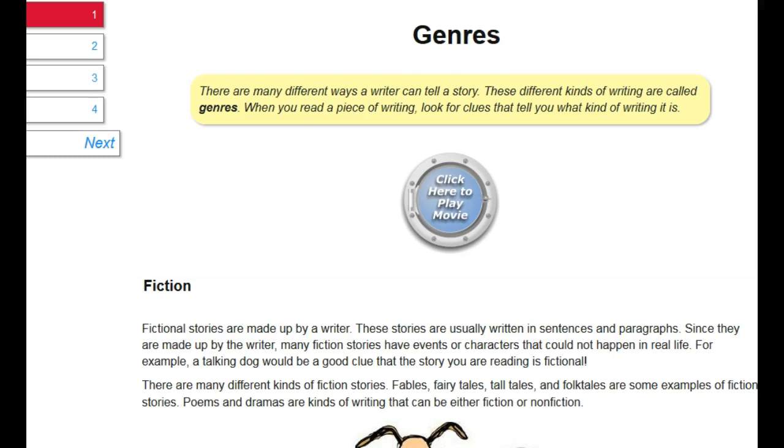There are many different ways a writer can tell a story. These different kinds of writing are called genres. When you read a piece of writing, look for clues that tell you what kind of writing it is. You can now pause this recording to click here to play the movie.